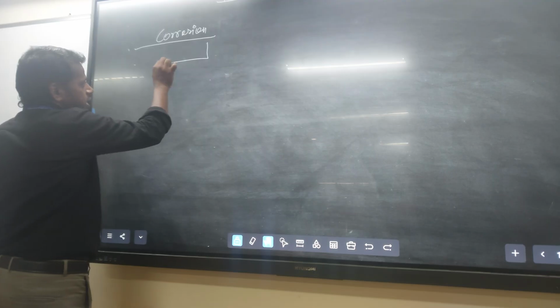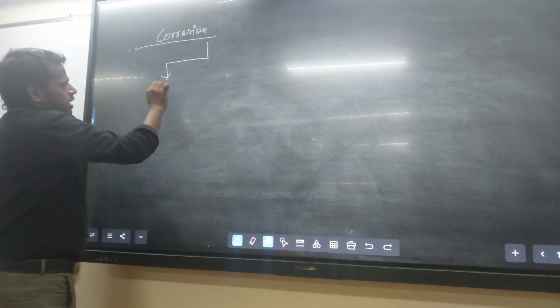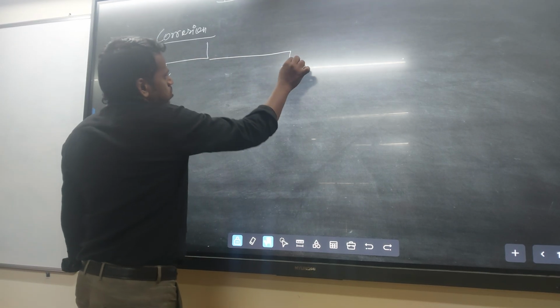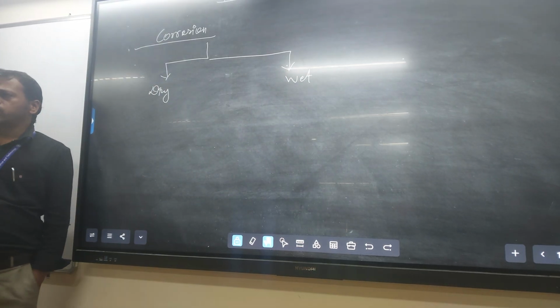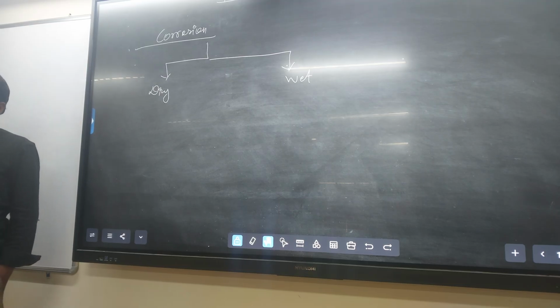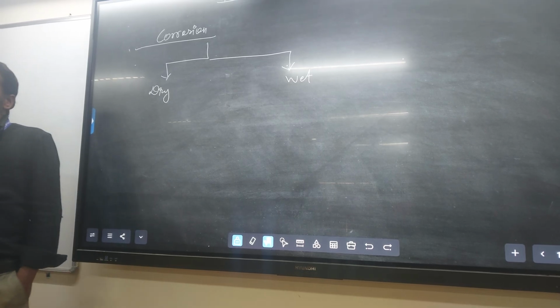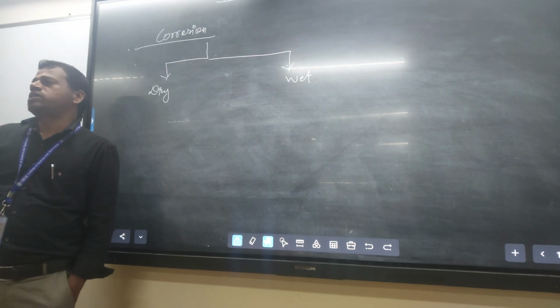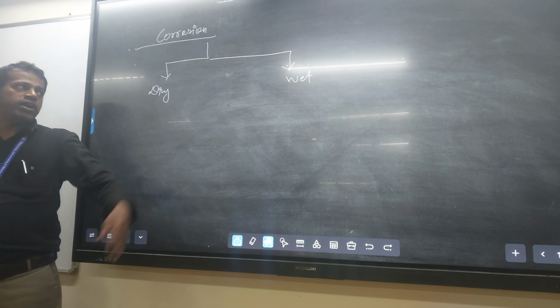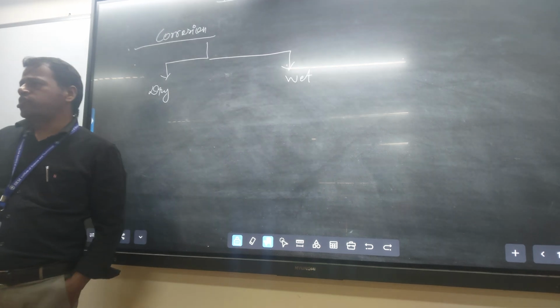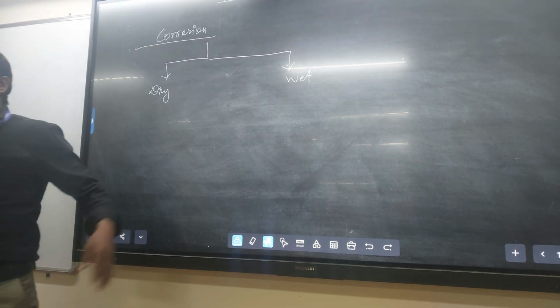Corrosion normally happens in dry conditions and wet conditions: dry corrosion and wet corrosion. Dry corrosion means in the presence of air itself: oxygen, carbon dioxide, all the gaseous molecules interact with the metal surfaces to oxidize them, hence reducing the strength of the metal. That is dry corrosion. And wet corrosion means the presence of humidity, moisture, which initiates the corrosion. That is wet corrosion.